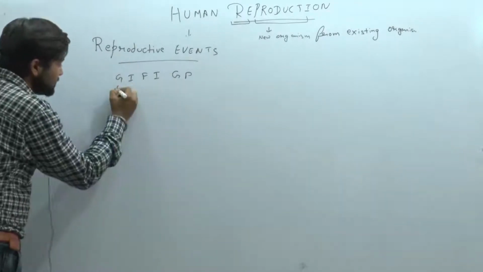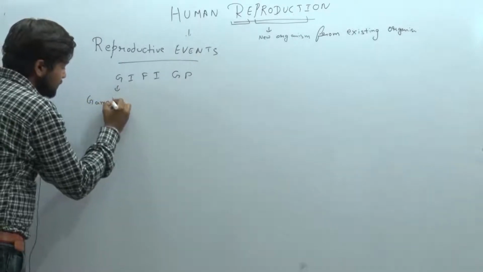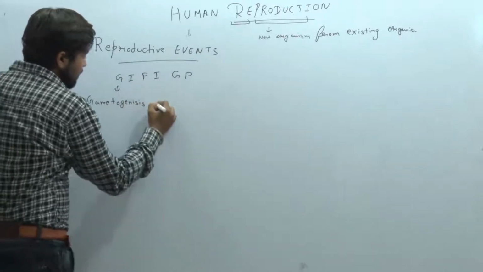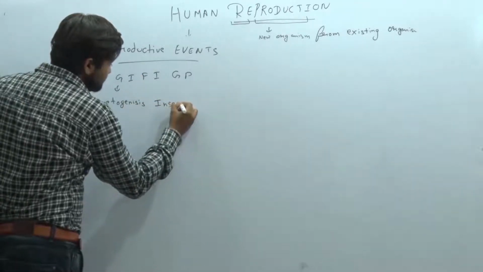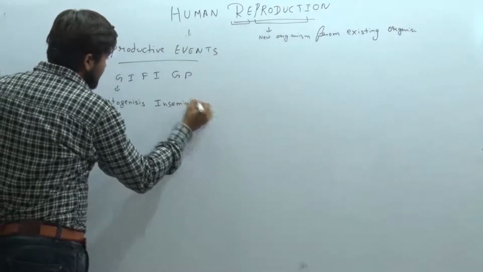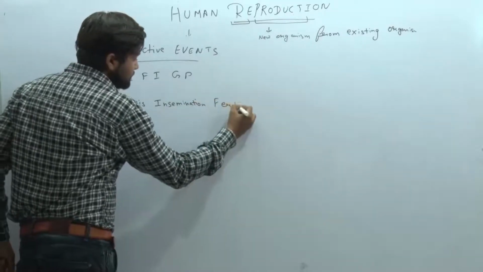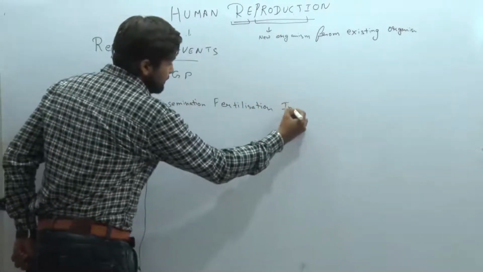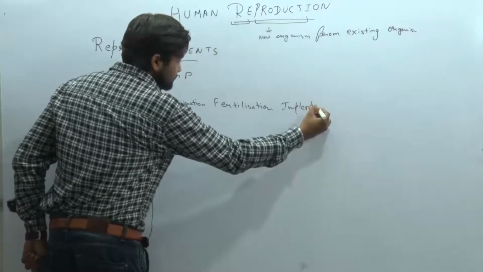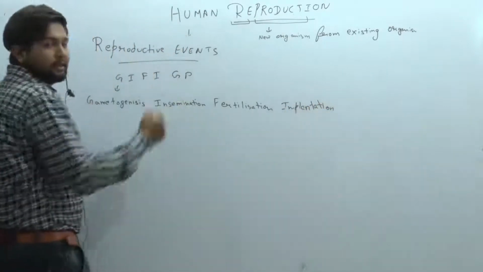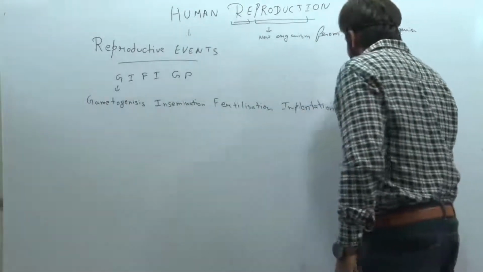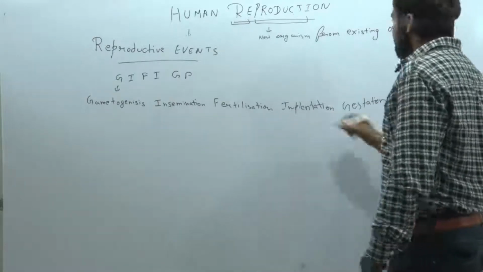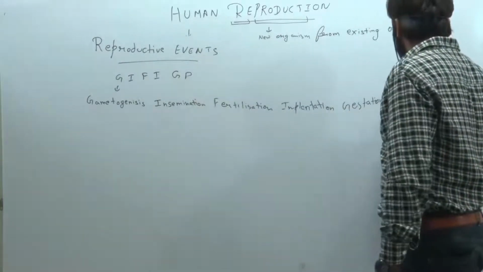G stands for gametogenesis, I stands for insemination, F stands for fertilization, I stands for implantation, the next G stands for gestation, and P stands for parturition.